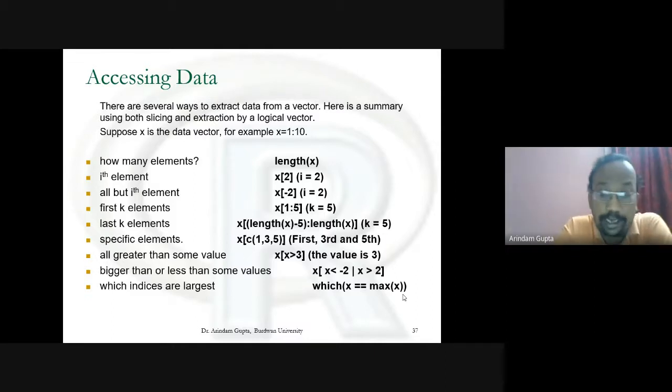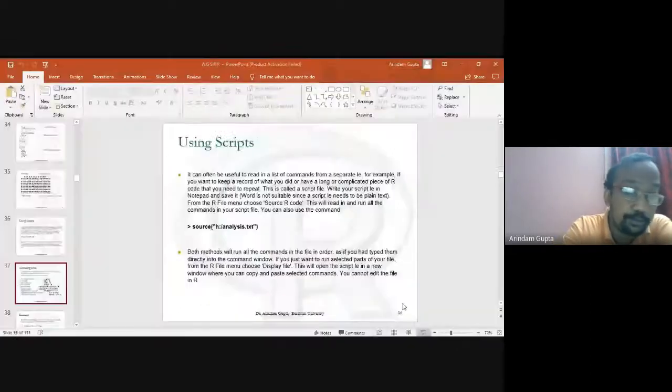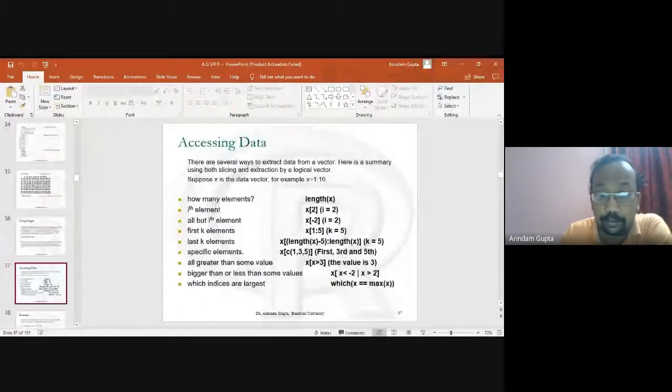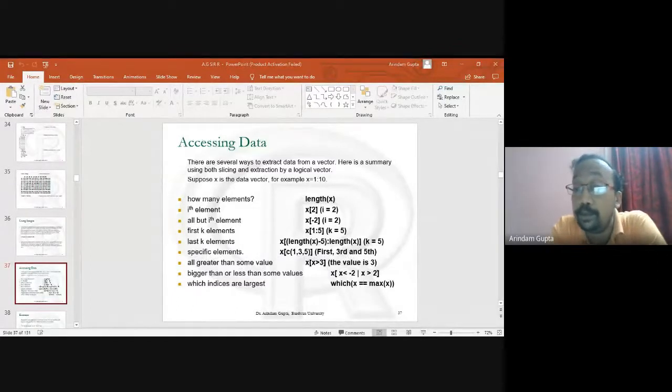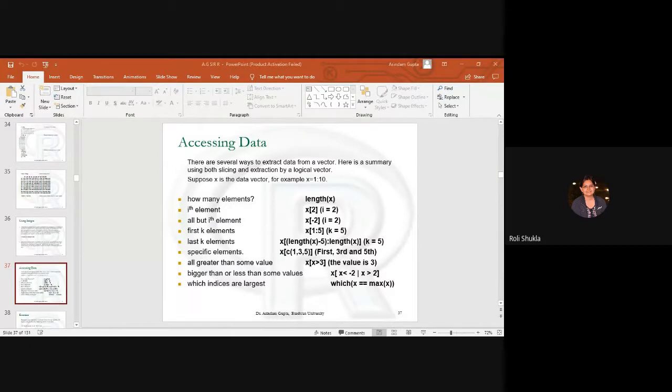Understand, or any question? Shukla madam? Yes, sir. Any question? Yes, I was trying to do this. Okay.